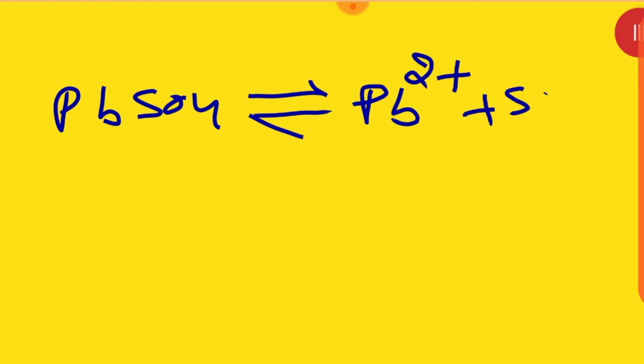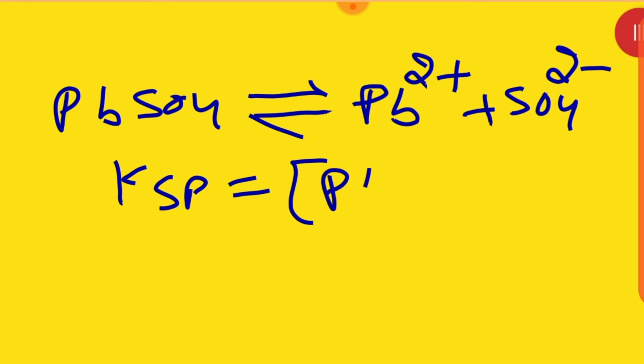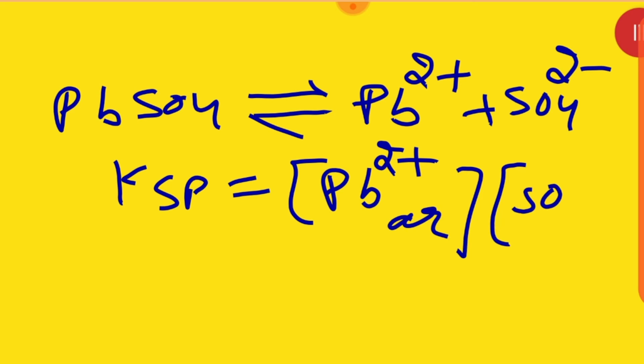Same way, let it be PbSO4. PbSO4 is Pb2+ plus SO4 2-. Then KSP will be equal to Pb2+ aqueous into SO4 2- aqueous. Okay beta? Is that clear to all?